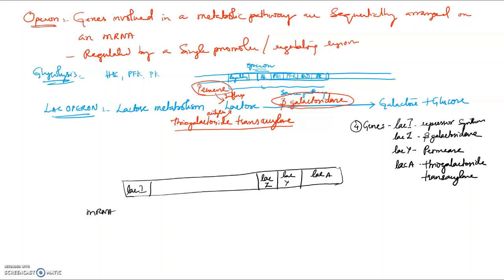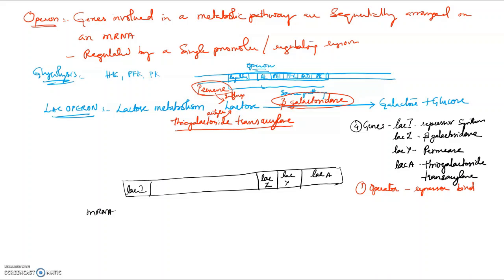Apart from these 4 genes, there is one operator region wherein the repressor binds. A repressor is an inhibitor.